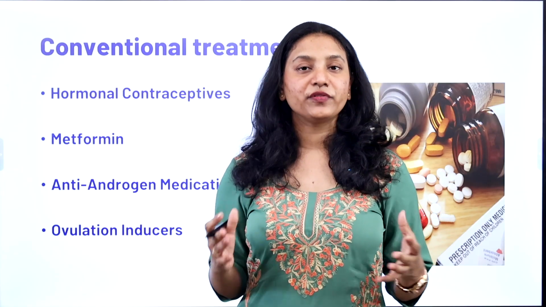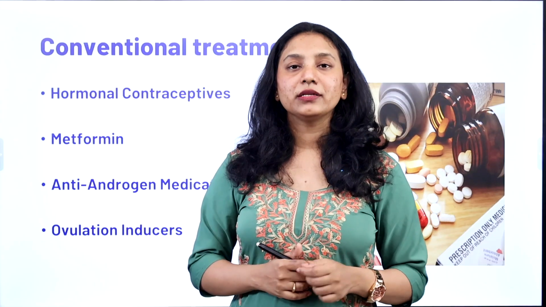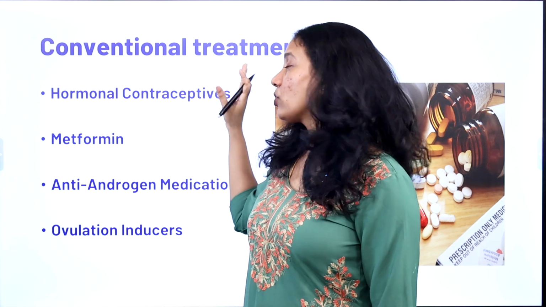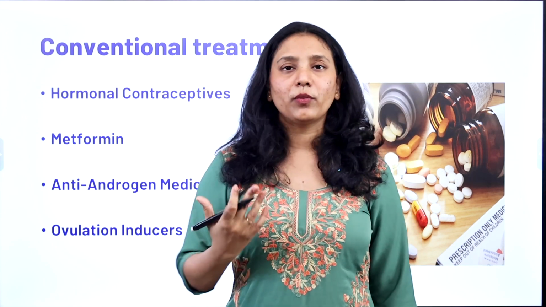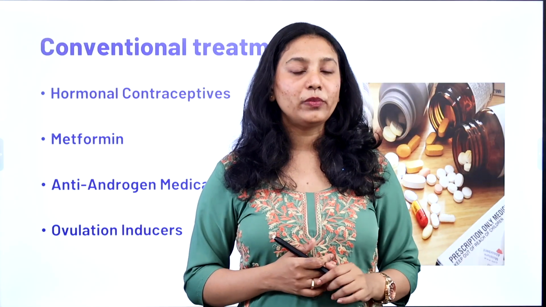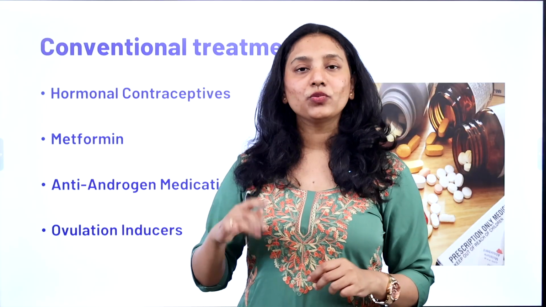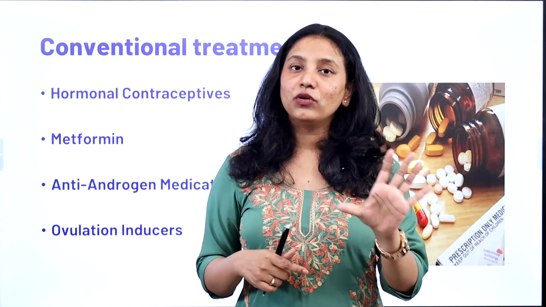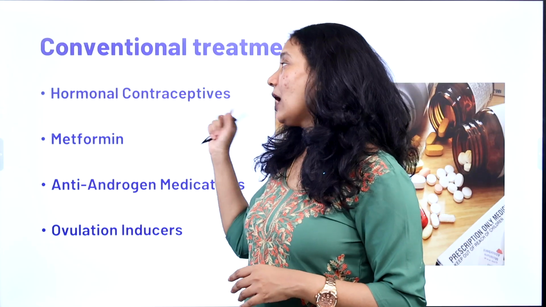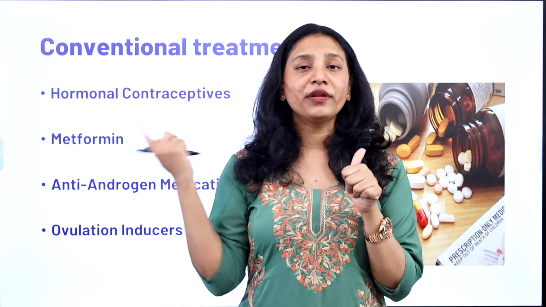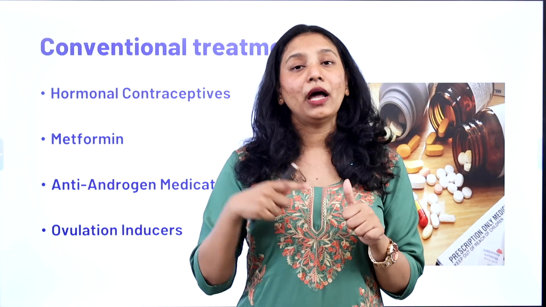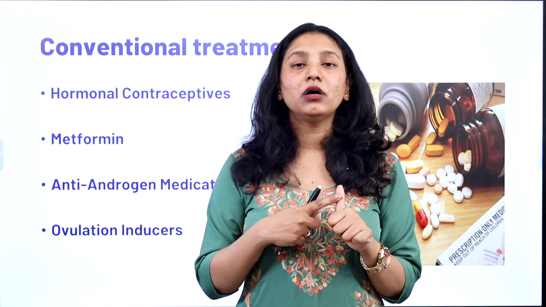Now coming to the conventional form of treatment for PCOD and PCOS. Remember that the conventional or allopathic form of treatment has a basic plan for PCOD or PCOS, and the common thing is hormonal contraceptives. So what is the problem with hormonal contraceptives if you are intending to treat the patient? The reason they give you hormonal pills is that there is a decrease in progesterone level, which will hamper the GnRH pulsation. So if they give you these synthetic hormones, the GnRH can be managed so as to manage the PCOS. But the problem with hormonal contraceptives is, if you're a teenager, or someone in your early or late 20s who wants to get married and have babies, contraception is not the best way to choose.